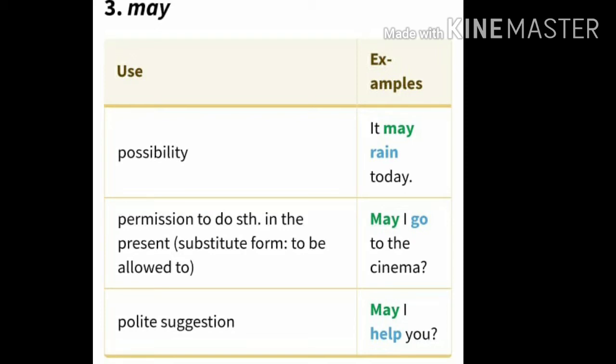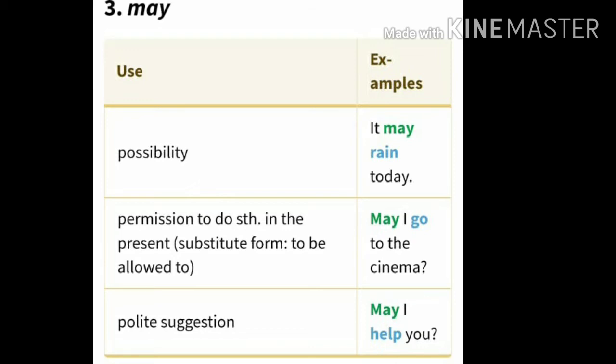For possibility, the example is, it may rain today. Nowadays already it is raining. It may rain today. Permission: May I go to the cinema? And polite suggestion: May I help you?